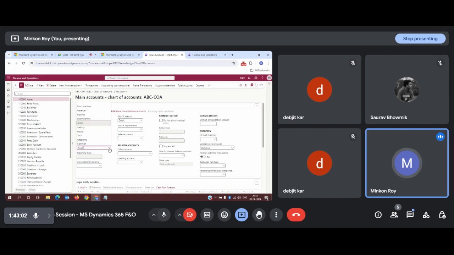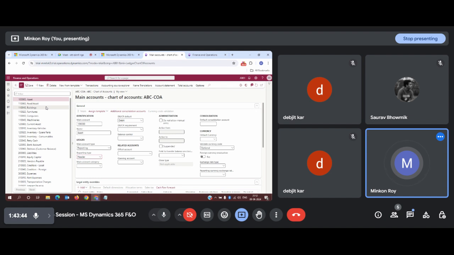Most importantly, this is an asset account, but what role will it play in defining a main account? This account will be used for reporting purposes. For that reason I have used the main account type as reporting. Now in this reporting type, there are three different types of reporting: header, empty header, page header. I will be using it as a header, meaning throughout my entire report, this main account will act as a header line for reporting purposes. Once you provide this information, click on save, and your account will be created.